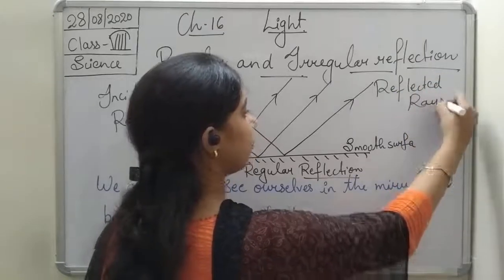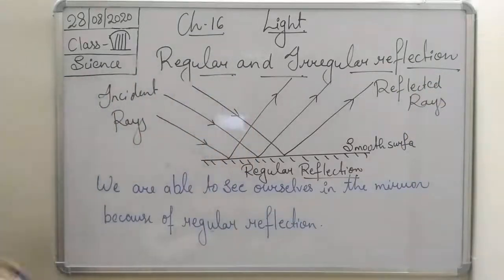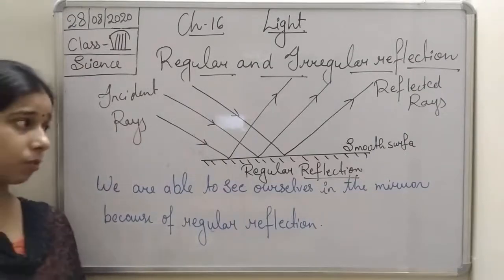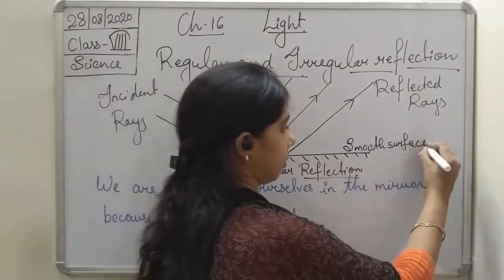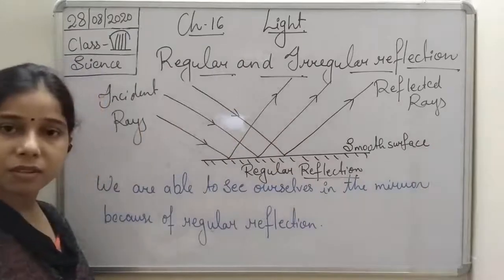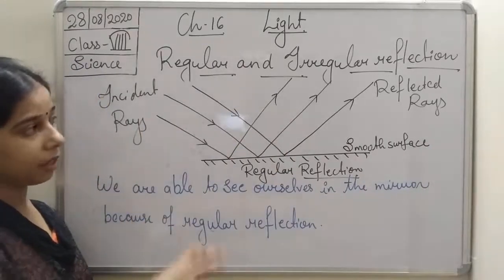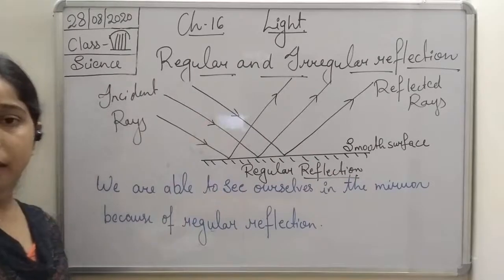So there is a beam of reflected rays and a beam of incident rays. This is the smooth surface, and when they fall, they bounce backward in the same pattern as they arrived.